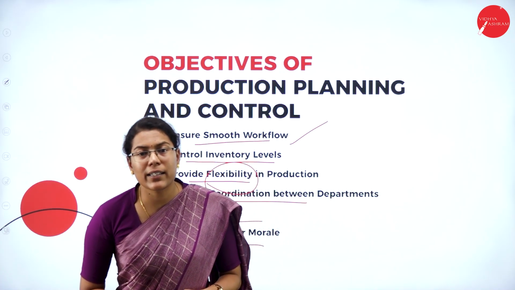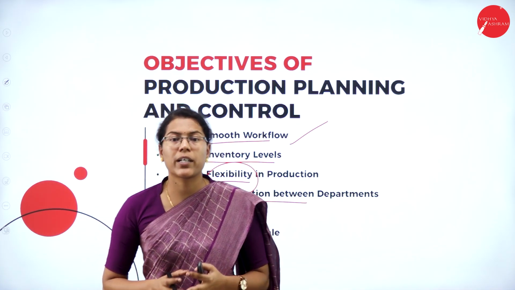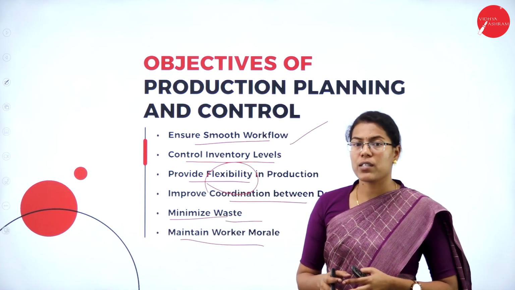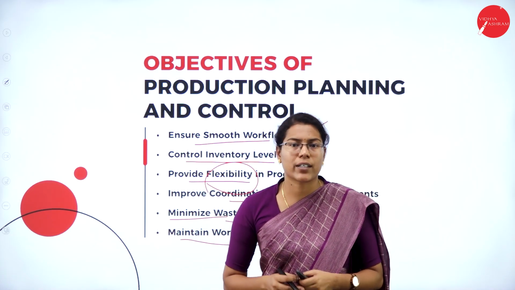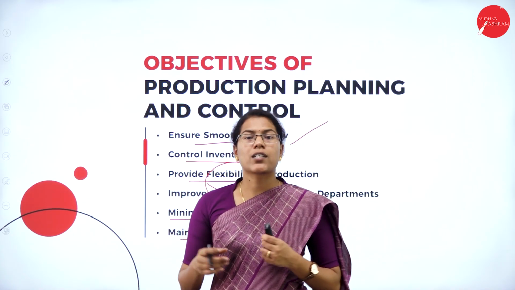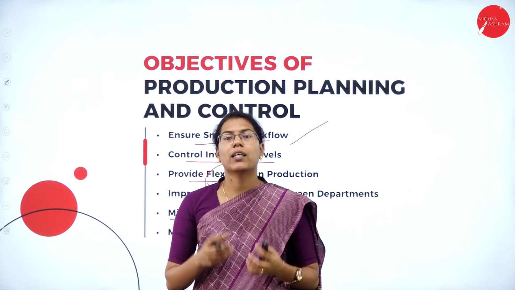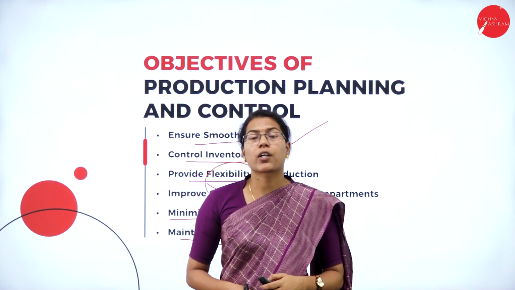Production planning and controlling is an important aspect or a function of management in every production unit, or we can say in every manufacturing business, so that the production process runs smoothly, efficiently and effectively. So this was all about what is production planning and control, its meaning, definitions, and why we need proper production planning and control. So hope you all have understood.